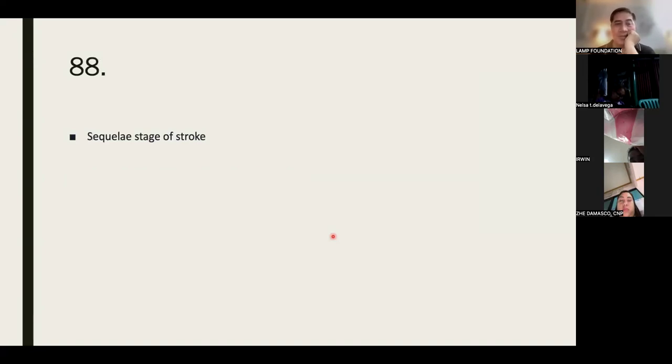Okay. Sequelae stage of stroke. After 6 months, it's harder to treat in this phase. So it's got to be like a lot of treatments. 5 patterns of wind stroke for attack of meridians and collaterals.